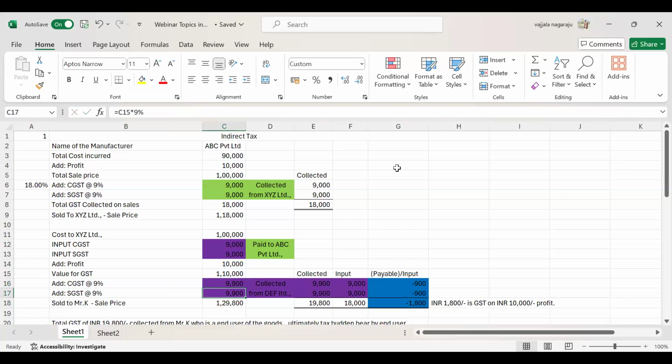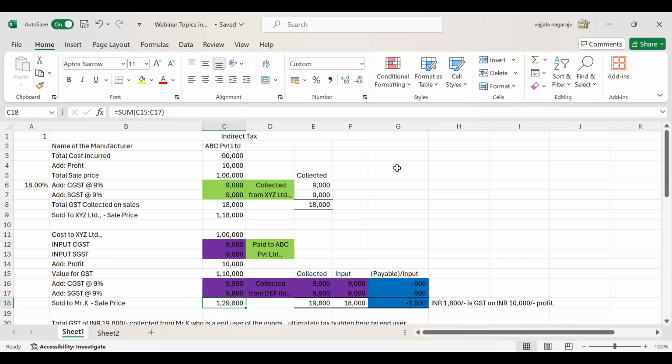So XYZ Limited has sold this product to Mr. K. Suppose in this example, Mr. K, you can imagine as yourself. Okay? So 1,10,000 plus this 19,800. So what will be the sale price?